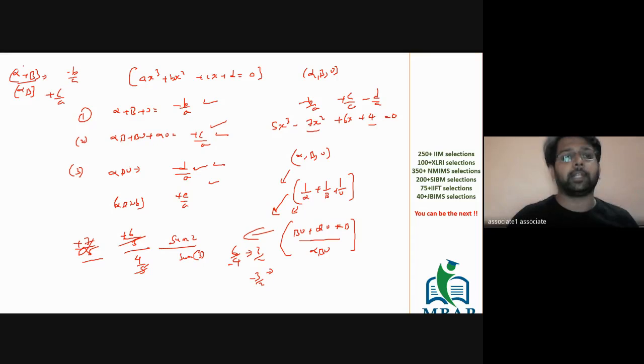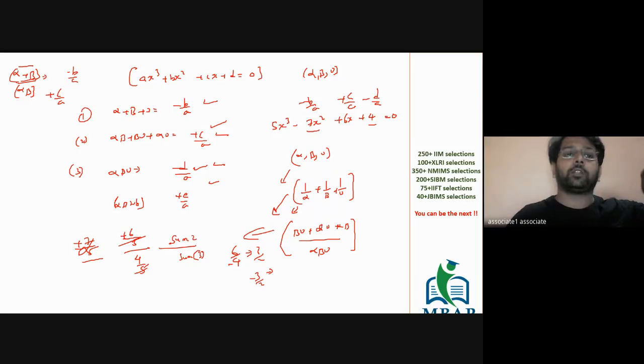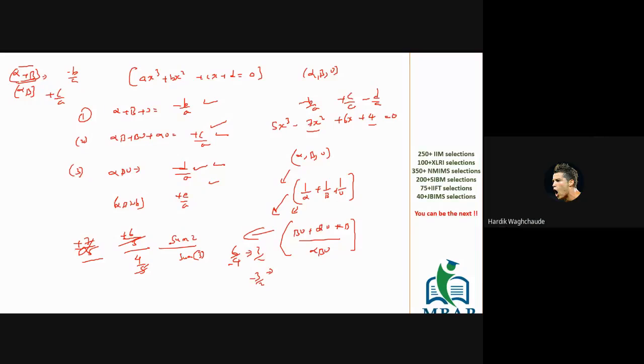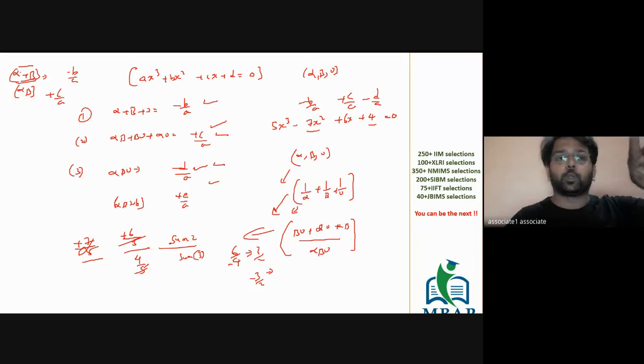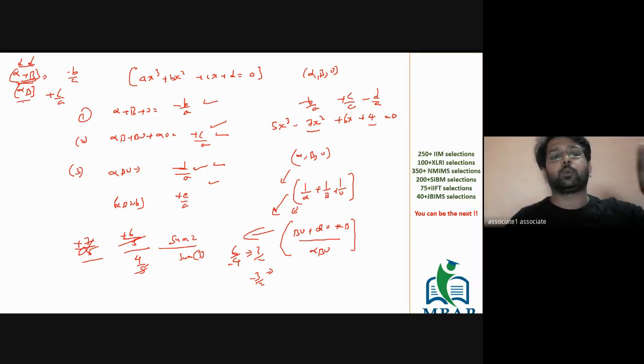Basically, this is for the quadratic equation which has only two roots. That's what I'm telling you. The only thing which you have to change the way you are learning is, this is not the sum of roots. This is sum of all the roots taking two at a time. Eventually, there are only two roots. So the only way in which you can write one at a time is alpha plus beta. And this is sum of all the roots taking two at a time. The only roots are alpha and beta. The only way in which you can write it together is alpha into beta.